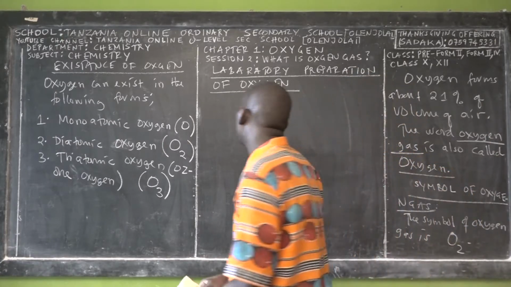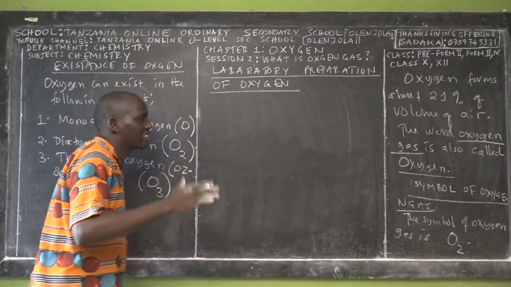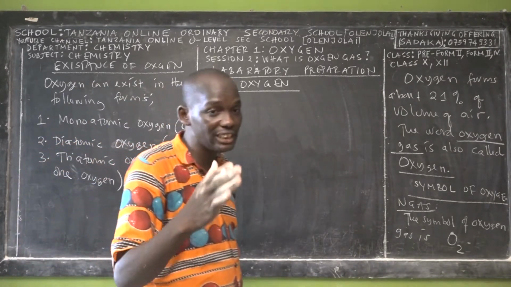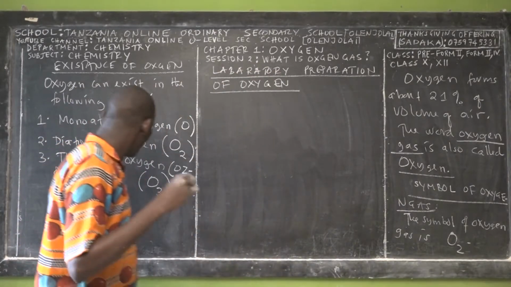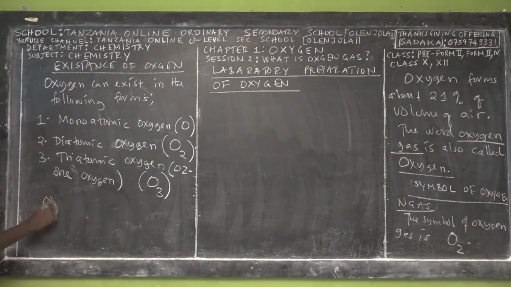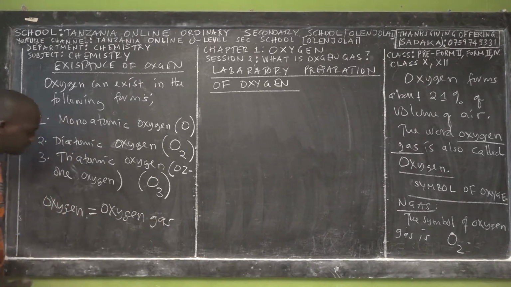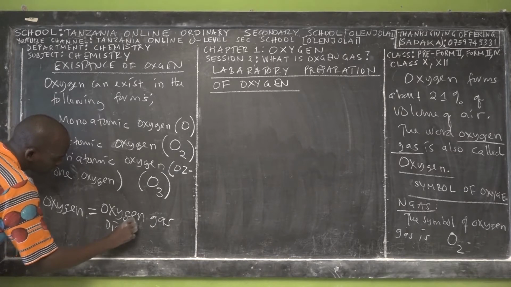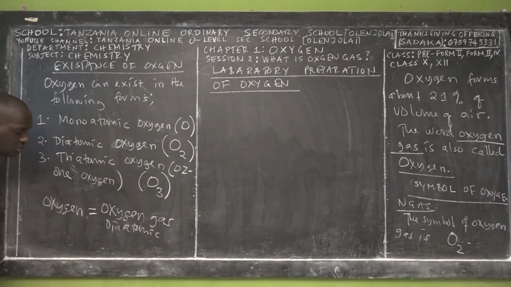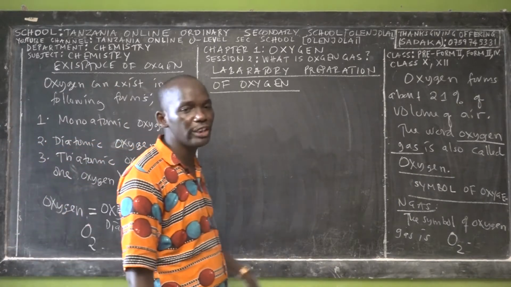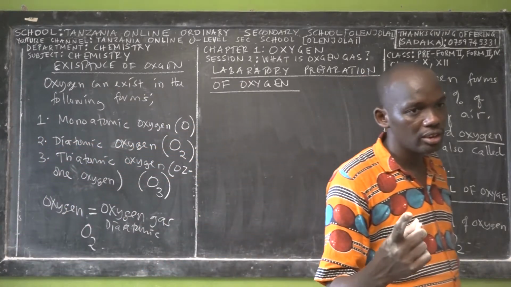Whenever we use the word oxygen, translate in your mind that we are talking about oxygen gas. Let me repeat: whenever you see the word oxygen in this chapter, it means oxygen gas, only in this chapter. And this means diatomic oxygen, oxygen which contains two atoms, which is called the oxygen molecule. Are we together? So bear that in your mind.